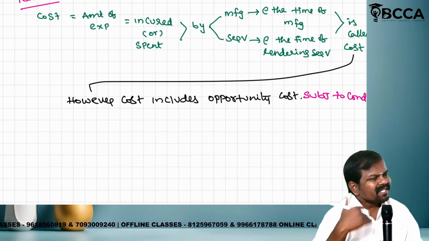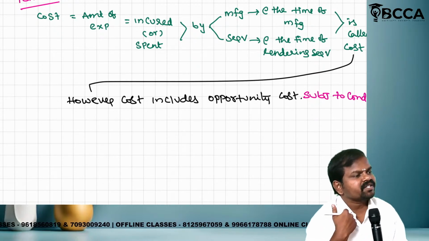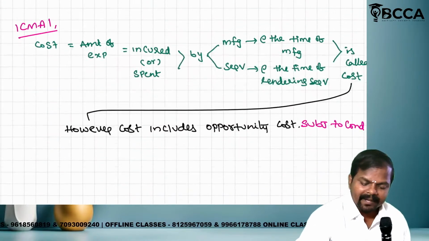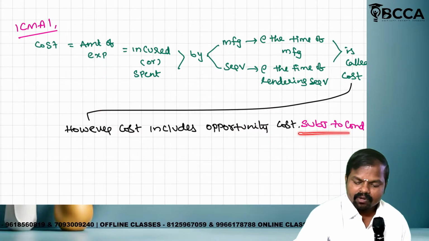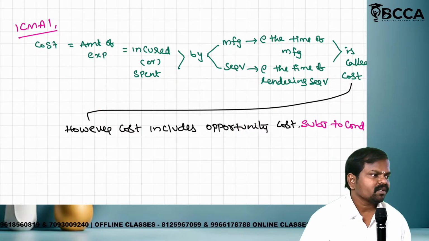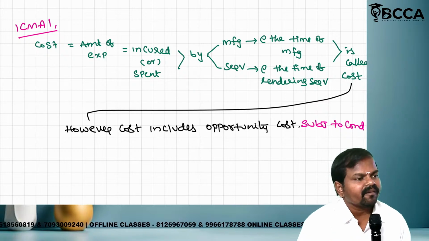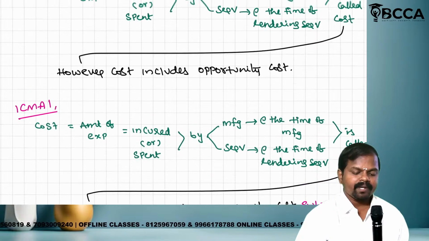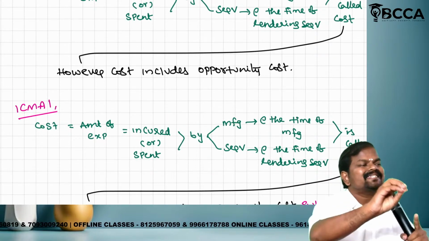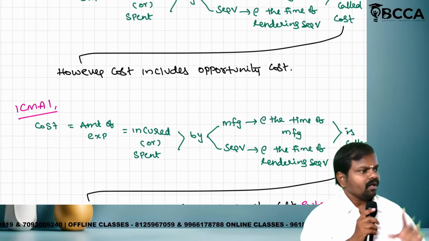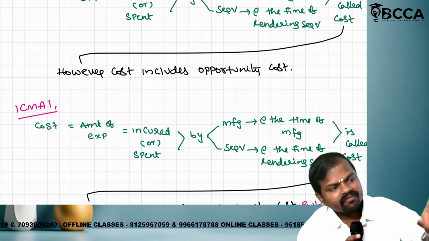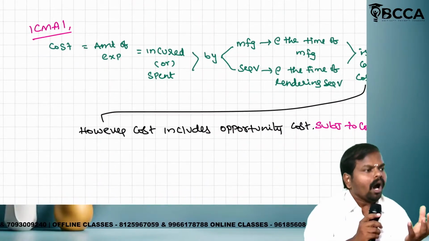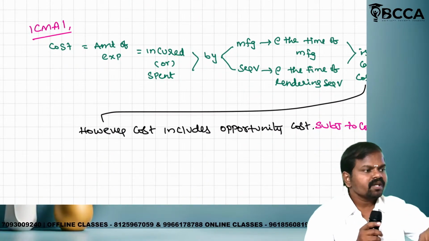Now tell me, what is the difference between the CIMA UK definition and our definition? Very simple. If you observe, the same definition is copy-pasted. Only this wording is inserted. Only one word is inserted: subject to condition. It means, listen carefully, most important: opportunity cost is always part of cost. Who told? CIMA UK. Our Indian board told opportunity cost is part of cost subject to condition.